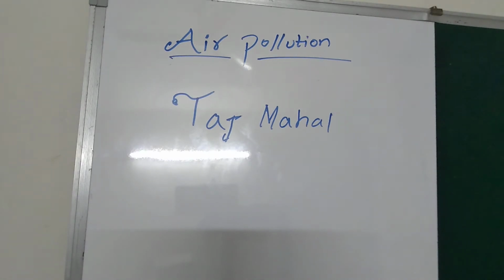Both are poisonous, and both get mixed with the fog or water vapor in the air. When the oxides of sulfur mix with water vapor, it becomes sulfuric acid. And when the oxides of nitrogen mix, they become nitric acid.